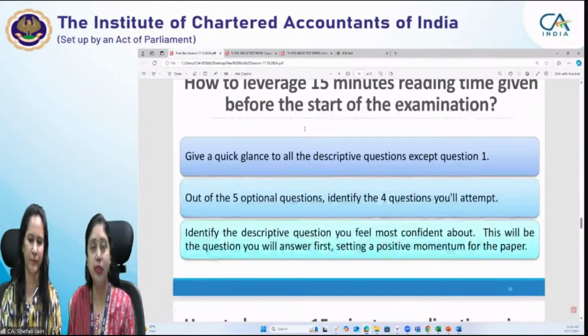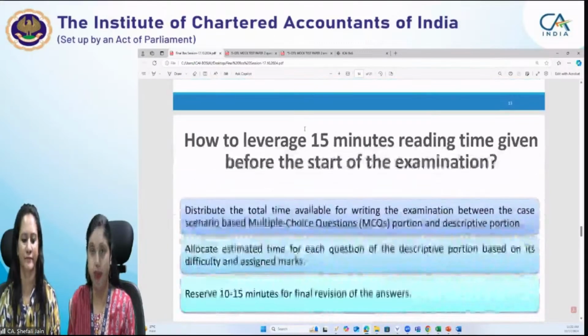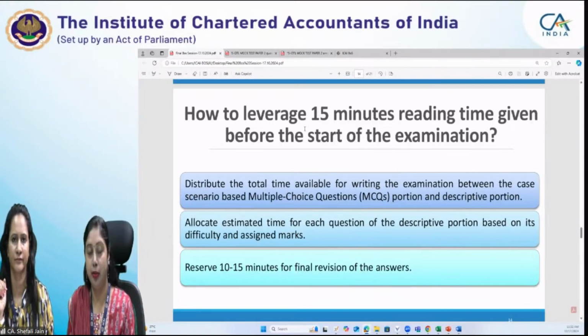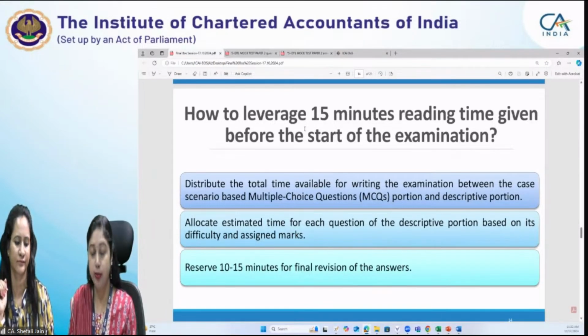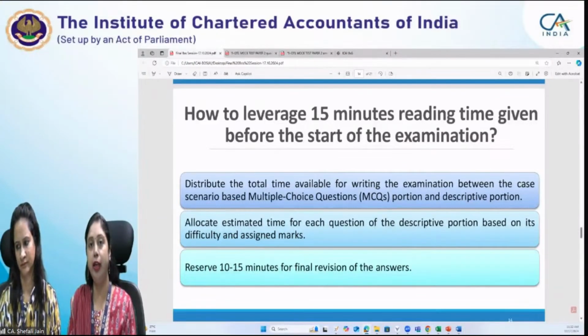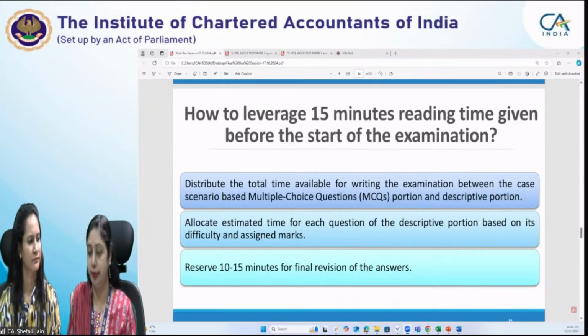Do you know the reason for that? When you attempt the question you know the best, it creates a very positive impact on your examiner. As soon as he sees your answer sheet and finds your best answered question first, it creates a positive impression that this is a copy which has very good answers. So that way it goes through the entire evaluation process. That is why we always suggest students start with the best answer in the first place.